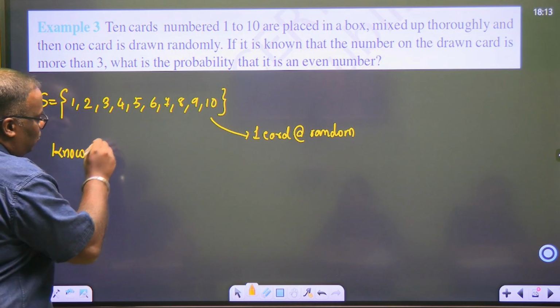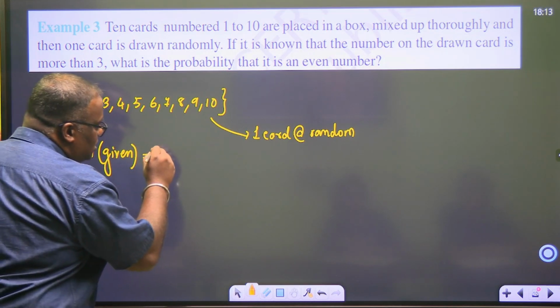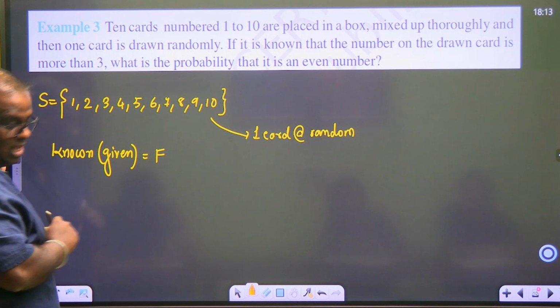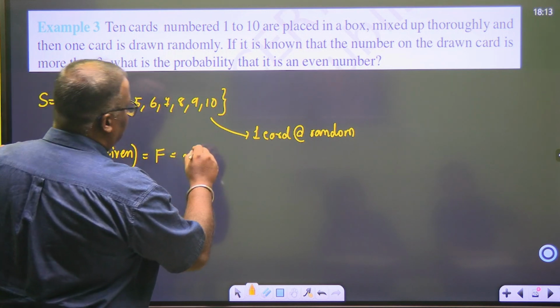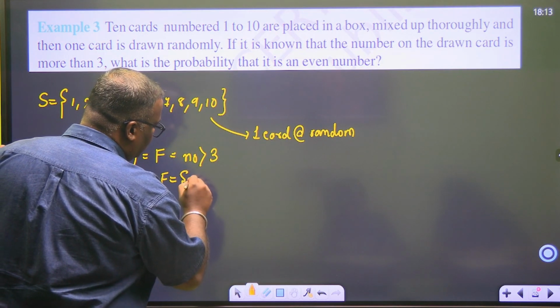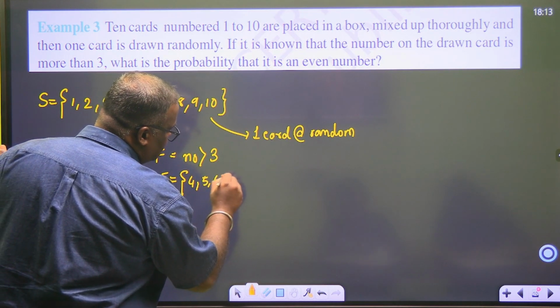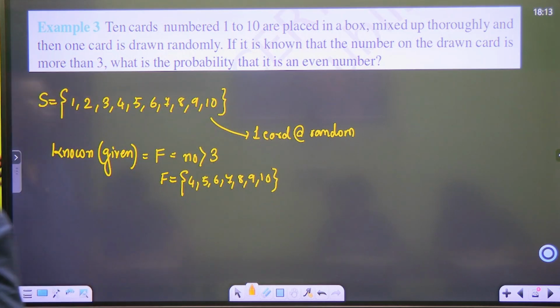If it is known that the number on the drawn card is more than 3. Another way to understand this is given. That means this will be my event F, and my event F is a number which is greater than 3. So make the set of F: 4 5 6 7 8 9 10. Find the probability that it is an even number.